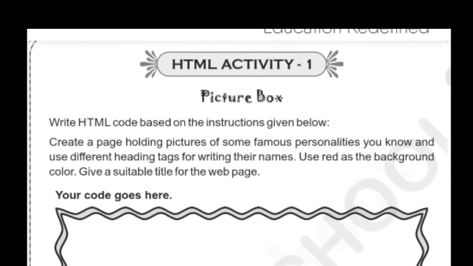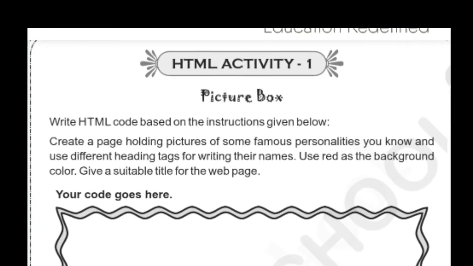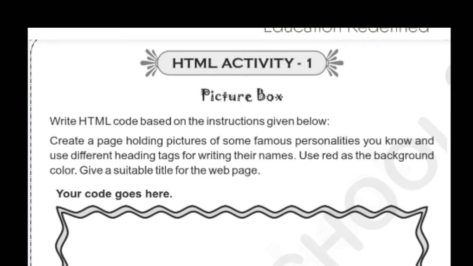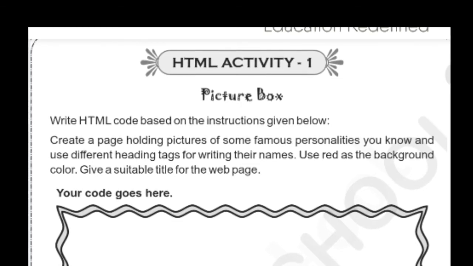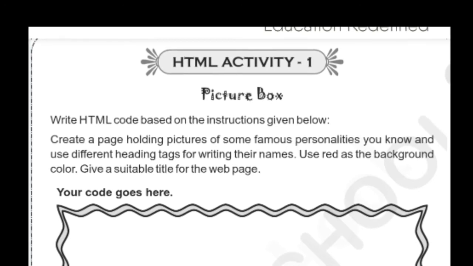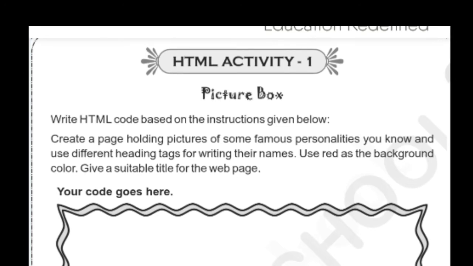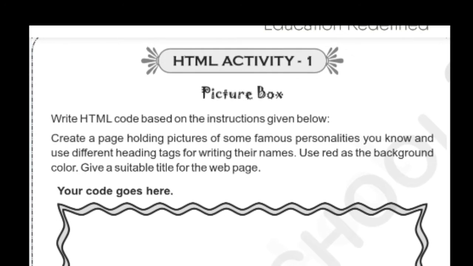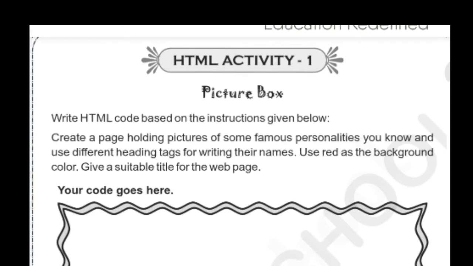Let me explain the task, the workbook activity. Write HTML code based on the instructions given below. Create a page holding pictures of some famous personalities you know, and use different heading tags for writing their names. Use red as the background color. Give a suitable title for the web page. This is the task you have to do here.